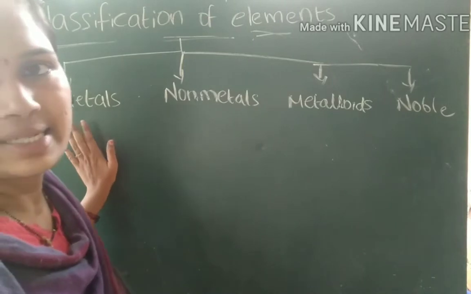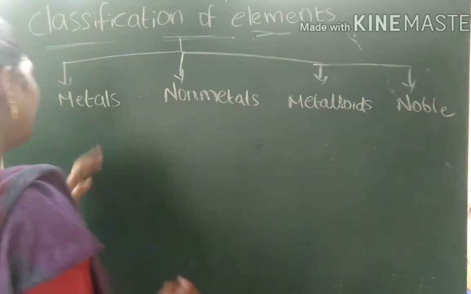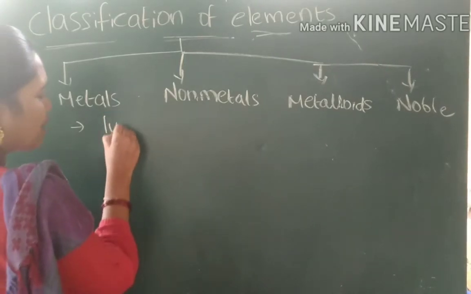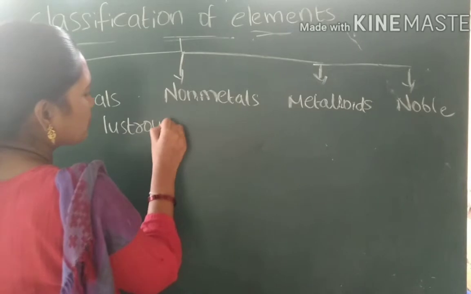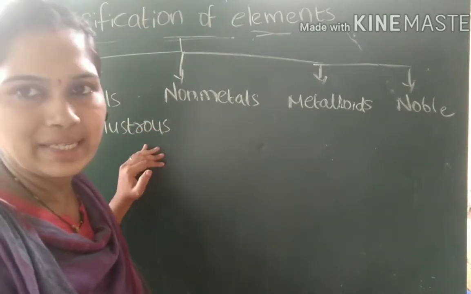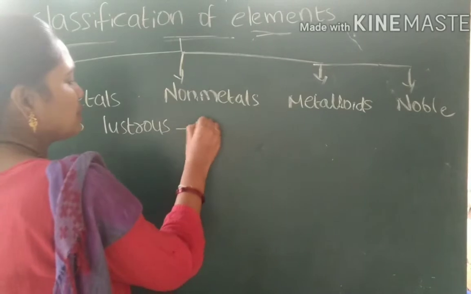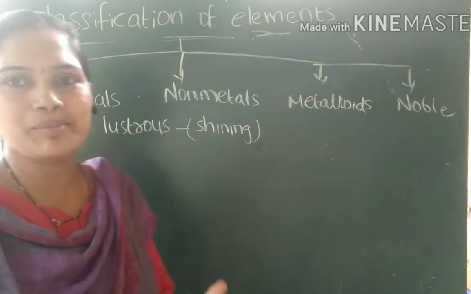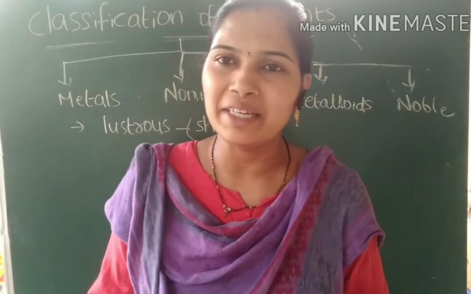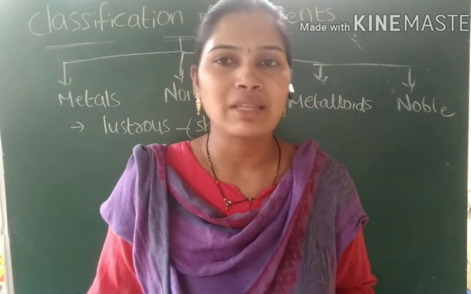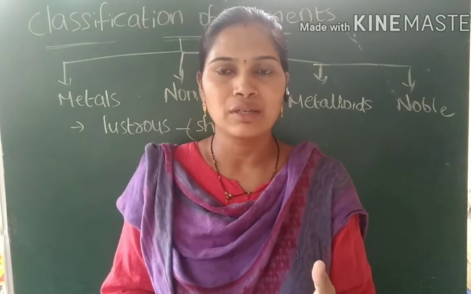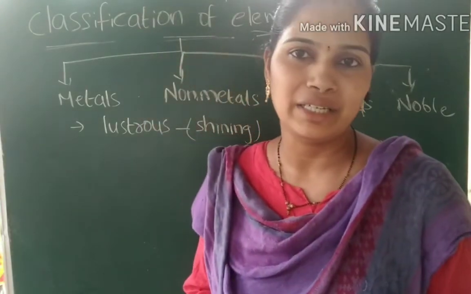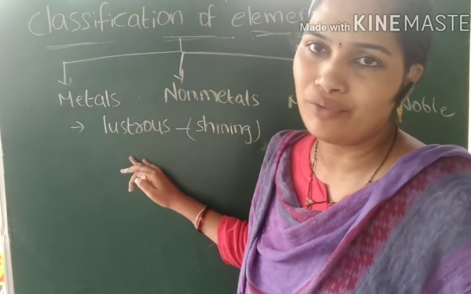So firstly we will discuss the metals. Metals have the following characteristic properties. They are lustrous in nature. They have the main property, that is the lustrous property. Lustrous means shining. That is the reason if you take any metals like gold or silver, they are shining in nature. That is the reason our gold chains or gold rings shine. As gold has the lustrous property, it is shining in nature. So metals have the property of lustrous.